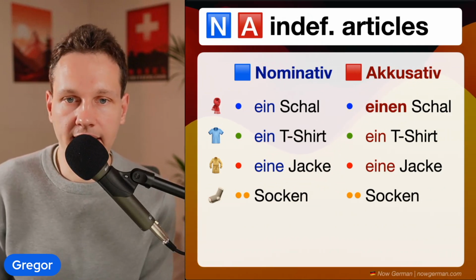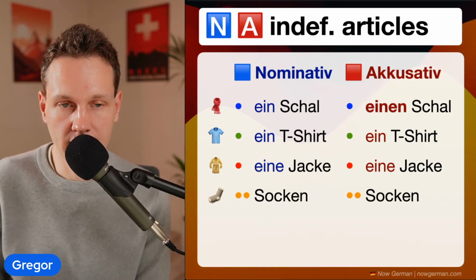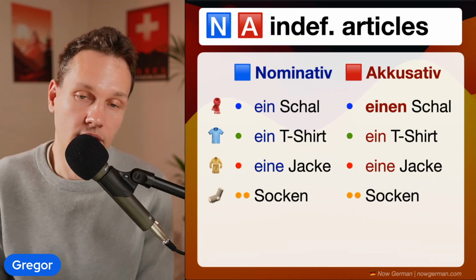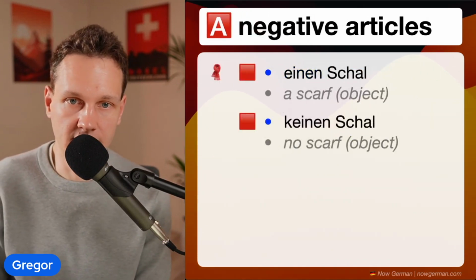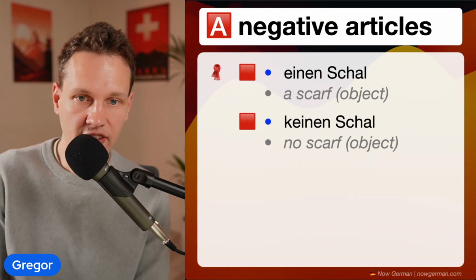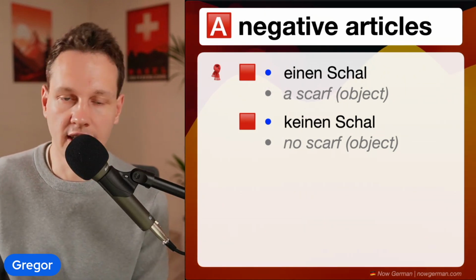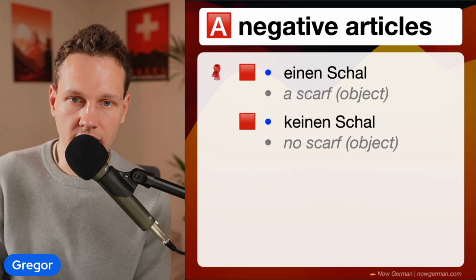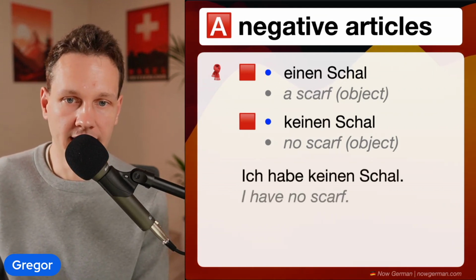And you can already guess it. The negative article is always built by adding a K. So it's also only the masculine that changes. Einen Schal, that is already accusative indefinite, then becomes keinen Schal. That's accusative negative article. So for example, ich habe keinen Schal.